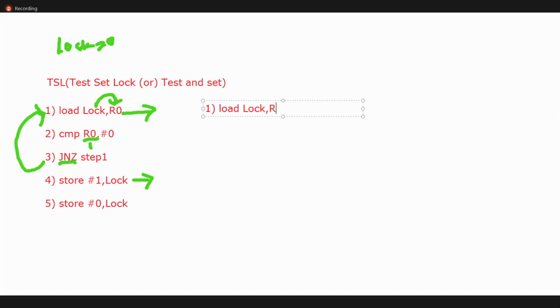So what I am doing now? See, previously the store was there, so many processes could enter into the critical section. But now, once lock is 0, here I am directly storing lock as 1.